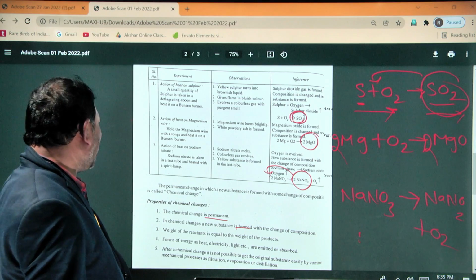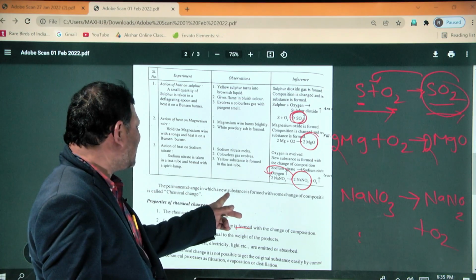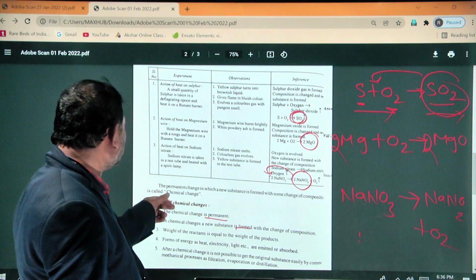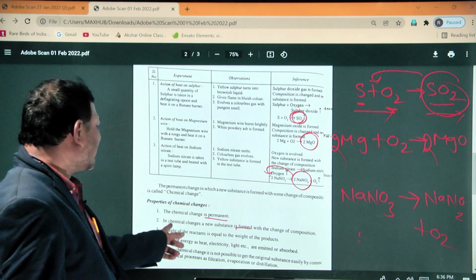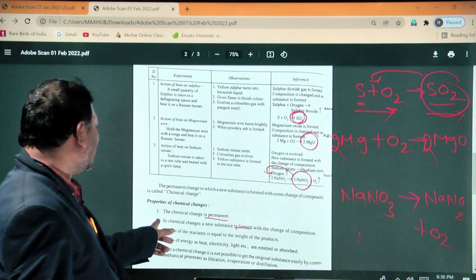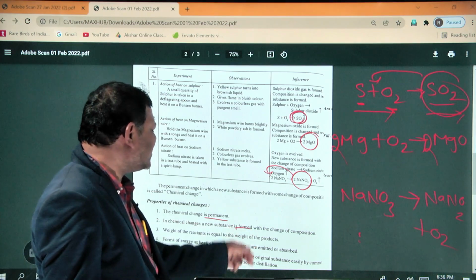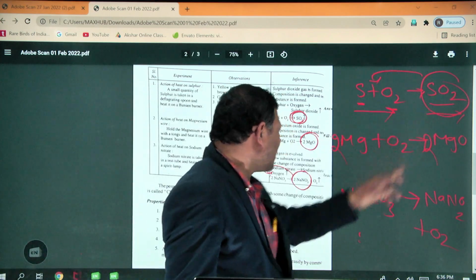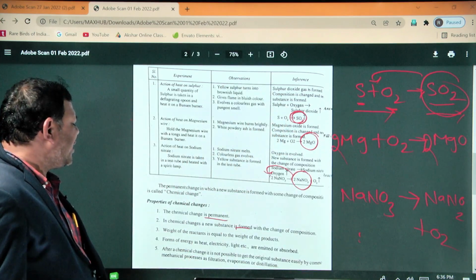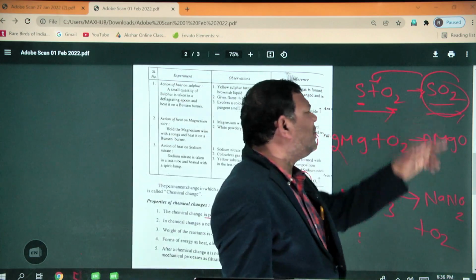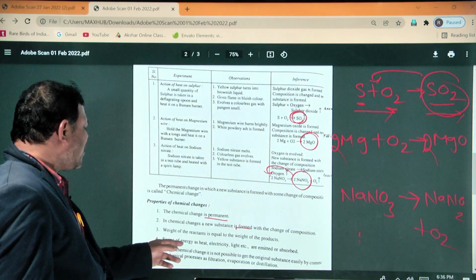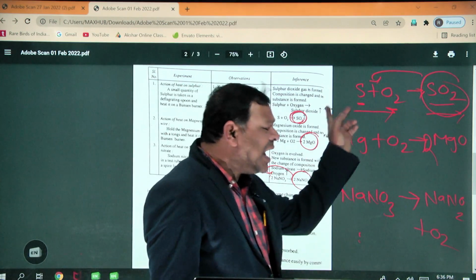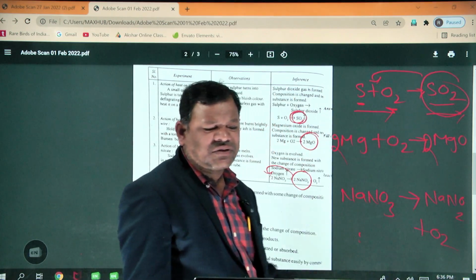Keep in your mind: the permanent change in which new substances are formed with some changes of the composition is called chemical change. The chemical change is a permanent change. In chemical change, new substances are formed with the change of the composition, and the weight of the reactant is equal to the weight of the product. The forms of energy, heat, electricity, light, are emitted or absorbed.